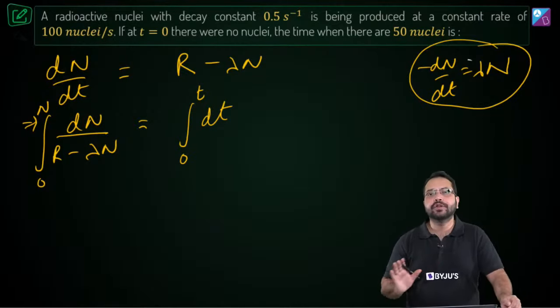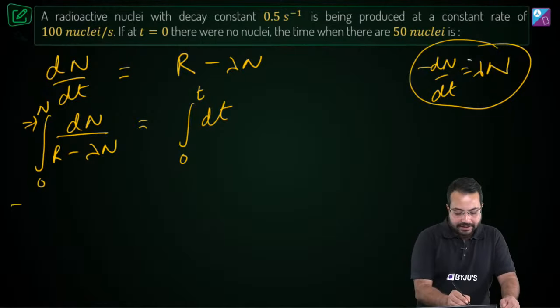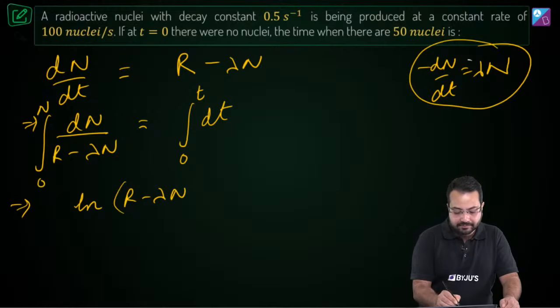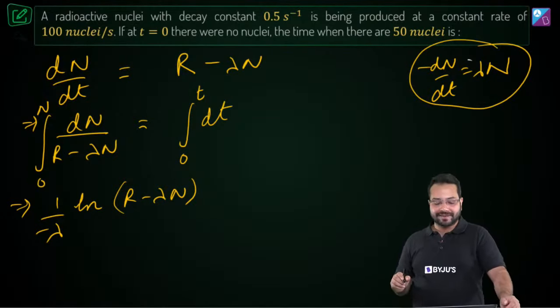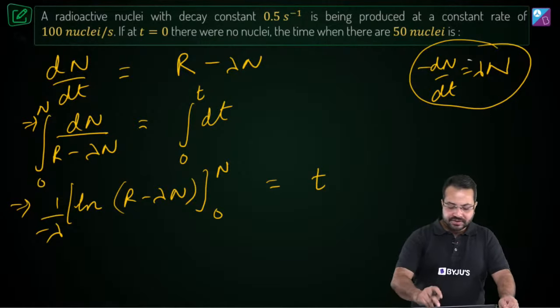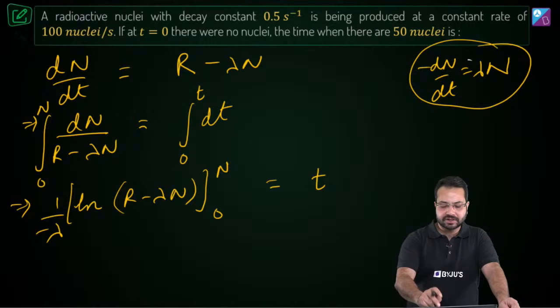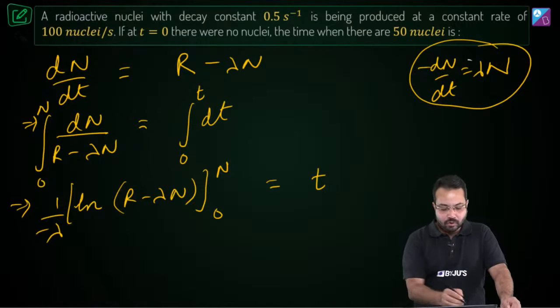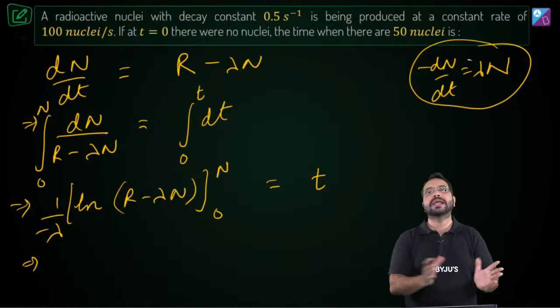Initially there were no nuclei of A. Now let's quickly integrate this. So this is going to become ln of R minus lambda n, and then we'll divide it by the coefficient of n, minus lambda, and then we'll put the limits from 0 to n. On the RHS we'll get t. So this is the t we need. That's all. So we need to just solve for the LHS.